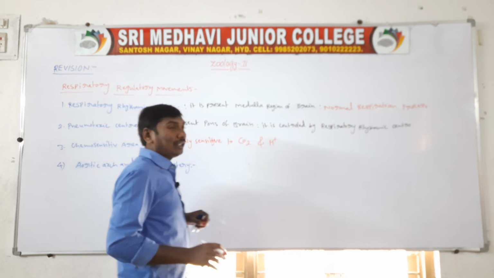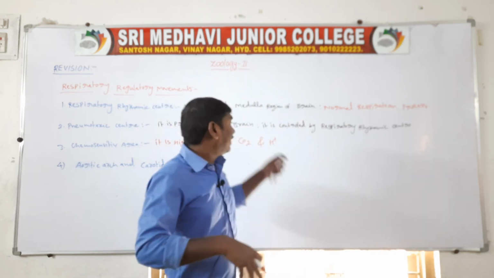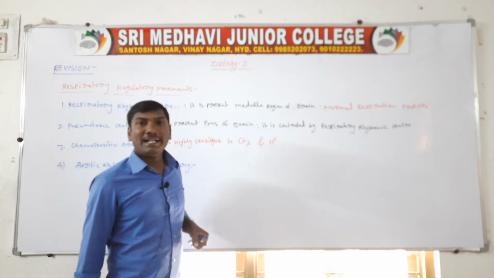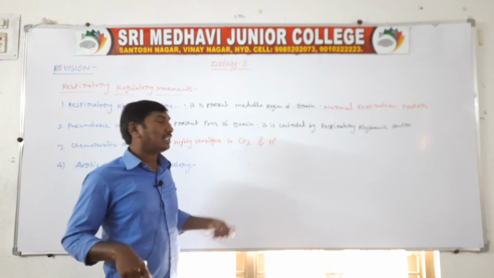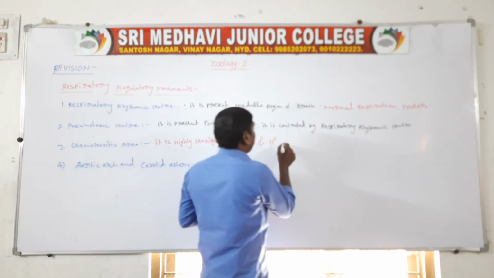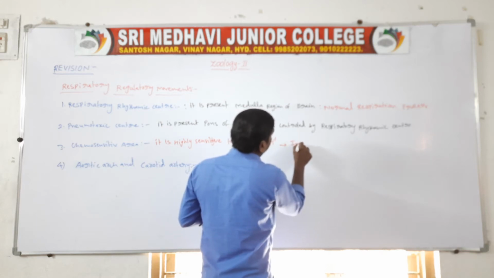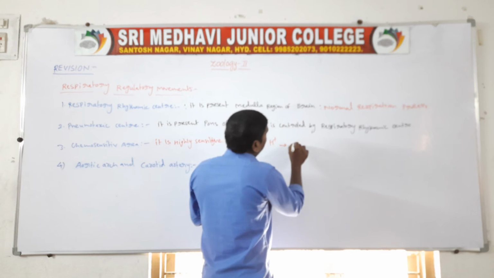When these levels increase in the blood circulation, the increase of CO2 and hydrogen ions makes it send impulse messages, information, to the respiratory rhythmic center.